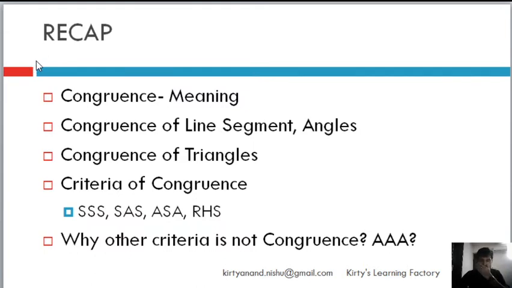Before we move ahead, let's pause for a moment and think about what we learned in the last video. If you haven't seen it, I'll request you to go and see it. It is one of the most complex concepts at an early school stage. Later on, obviously, you will find it easy, which is congruence of triangle. Under congruence, we learned the meaning of congruence of line segment angles, what is congruence of triangles, what are the criteria for congruence, and then why some of the other criteria is not basically the criteria for congruence.